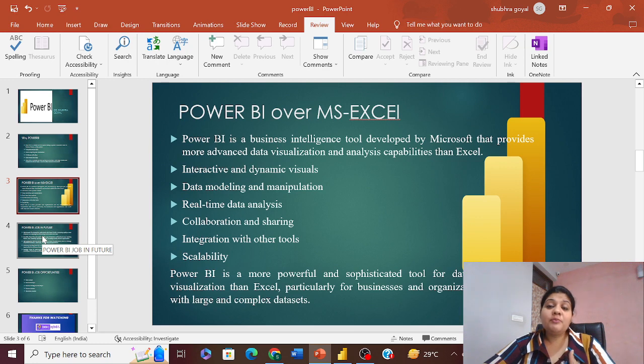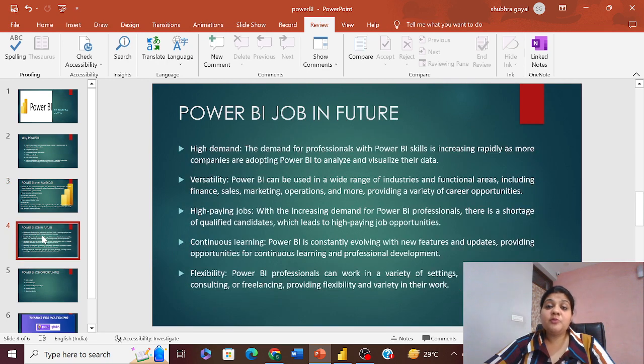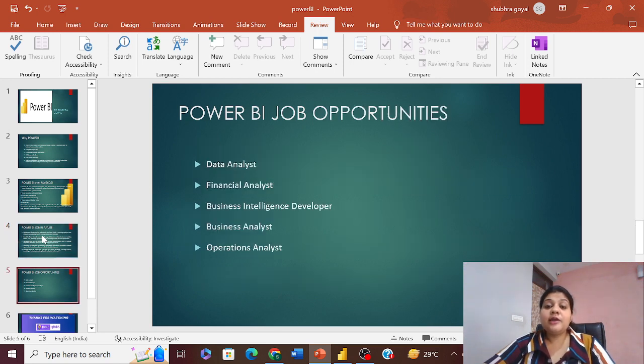So, what is the importance of Power BI? Power BI is a very high-demand tool, and there is a lack of people who have sufficient knowledge of this particular tool. So with this, you get high demand and more job options. It is versatile as you can use it across a wide range of industries. There's a continuous learning process as new features and updates are evolving on a daily or monthly basis. So, you can get a job in roles such as data analyst, financial analyst, business intelligence developer, business analyst, and operational analyst.